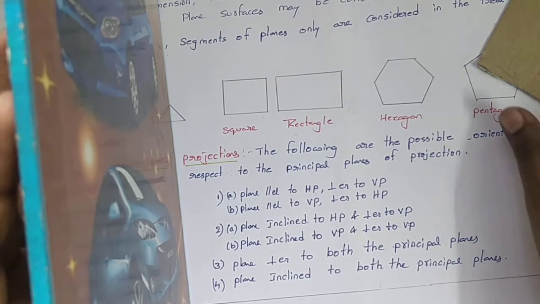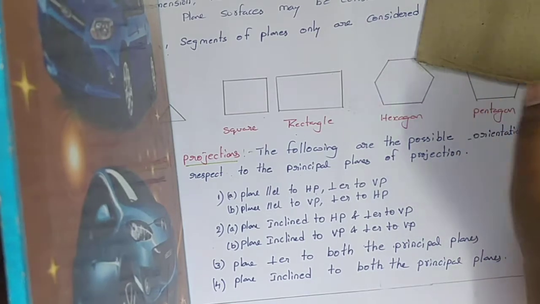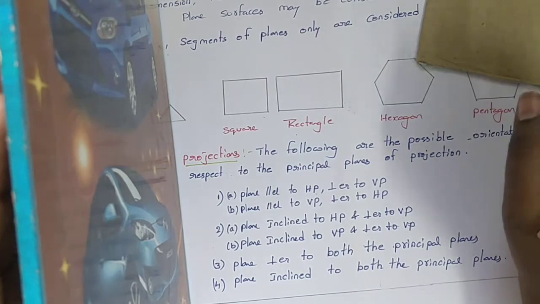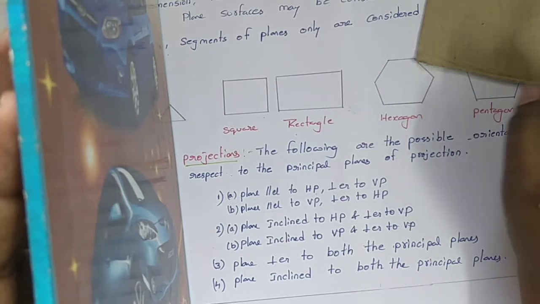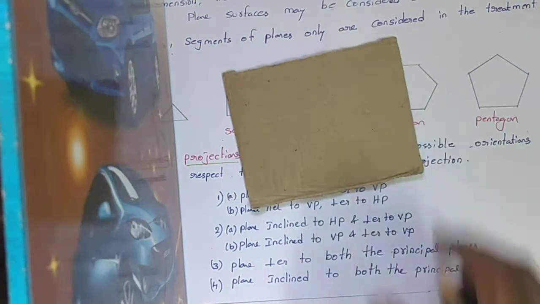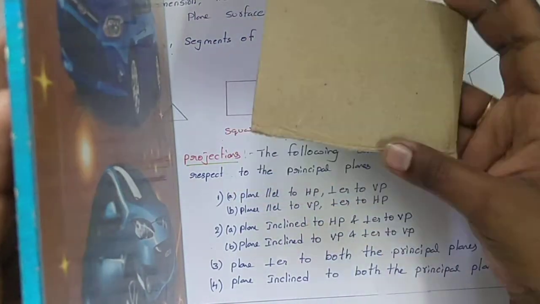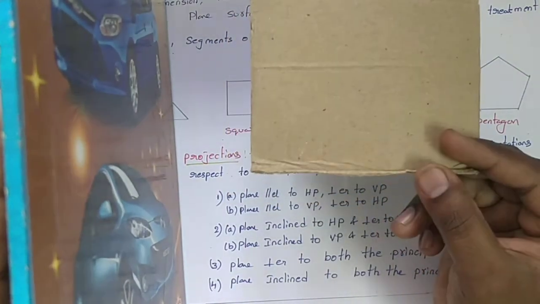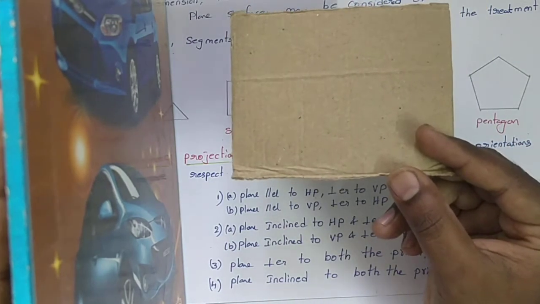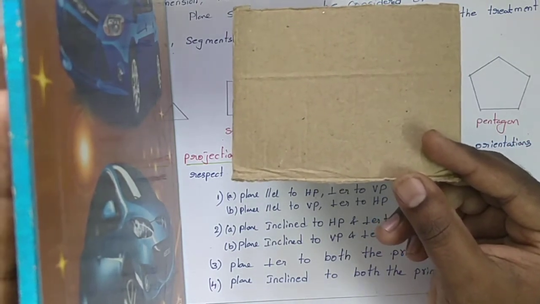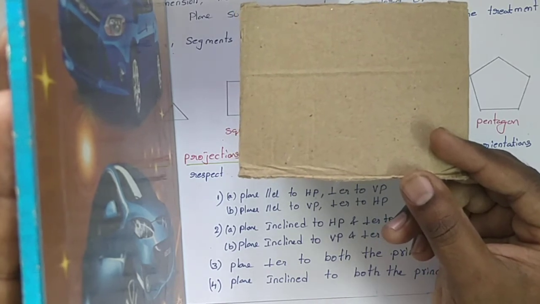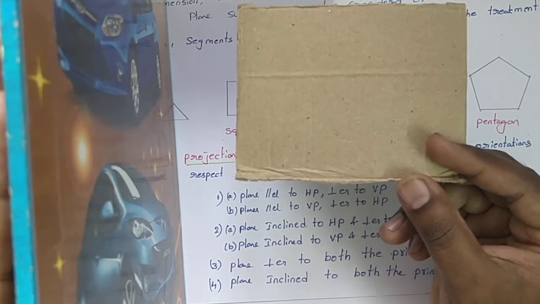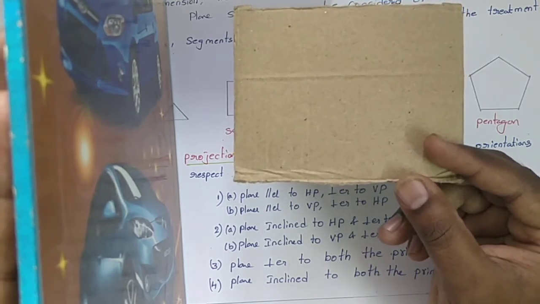Plane is parallel to HP means the whole dimensions, length and breadth, when we project that object, fall on the horizontal plane. This is the plane I placed, with the condition parallel to HP and perpendicular to VP. If you view this object from the top side, the projection falls on the HP. The shape of the top view is the true shape of the object. That means the whole length and breadth we can measure in the top view.